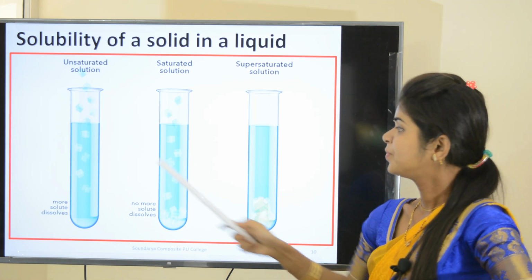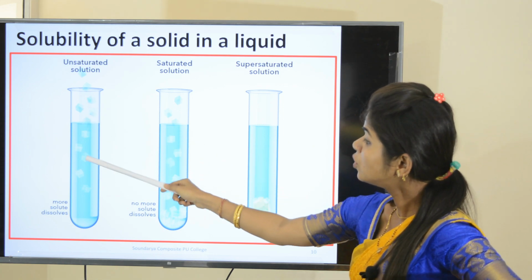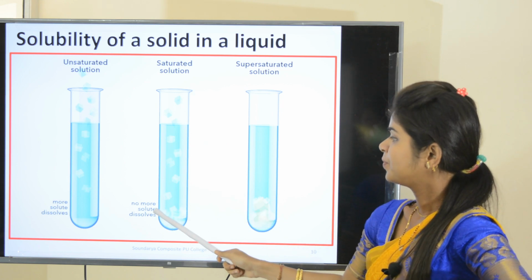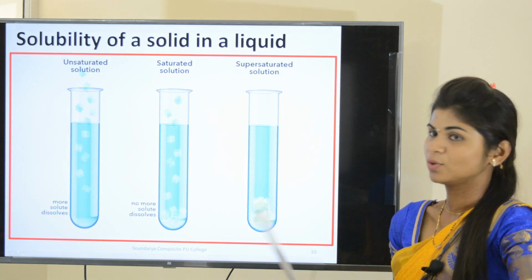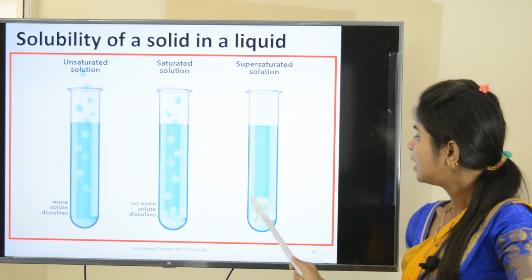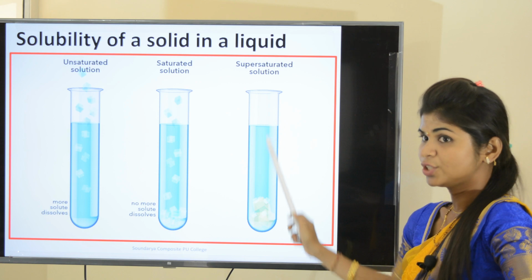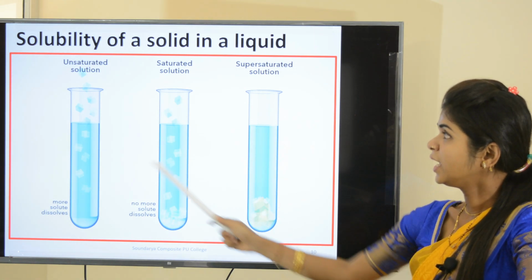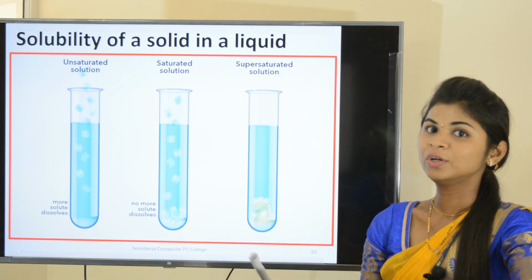Look at this picture. The first one, unsaturated solution. Here, more solute can be dissolved. Okay, this is a saturated solution. Here, no more solute dissolves, and this is a supersaturated solution. Unstable solution. I already have said that it has undissolved solute at the bottom of the container. This is the test tube we have taken. You can see the undissolved solute at the bottom. These are the three types of solution based on the amount of solute present in the solution.